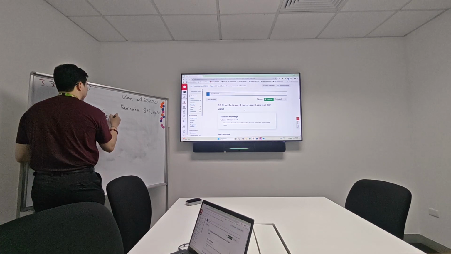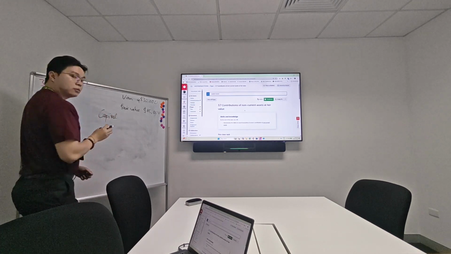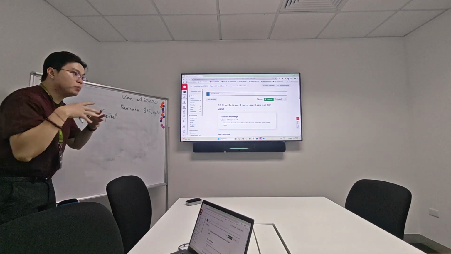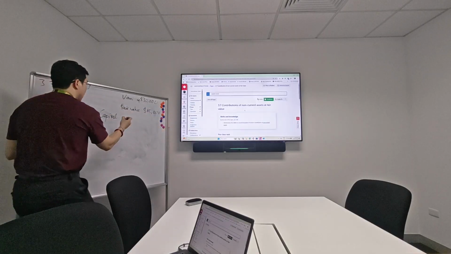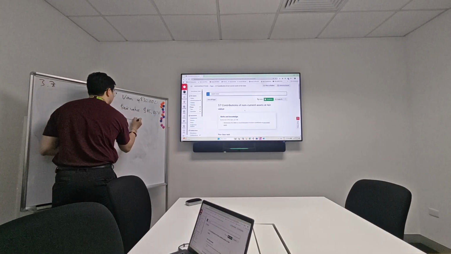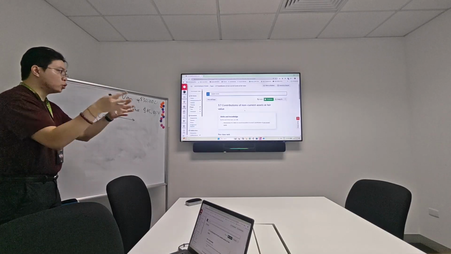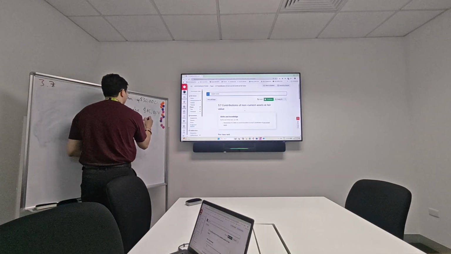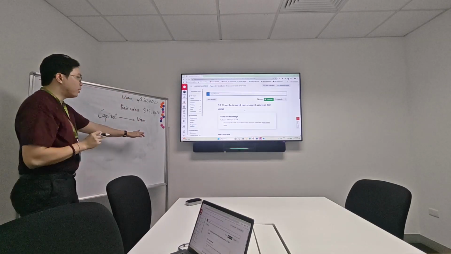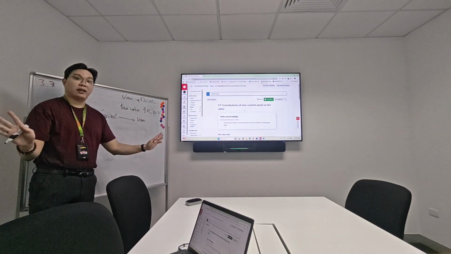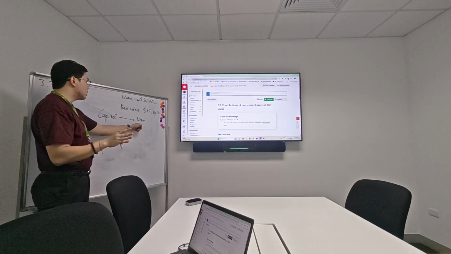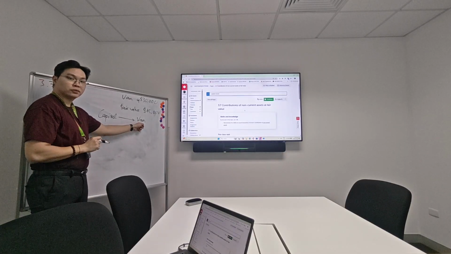Capital. Right? The owner is contributing to the business. So the actual van is going from the owner into the van account. So originally the business doesn't have any van, and now it has a van account, right?